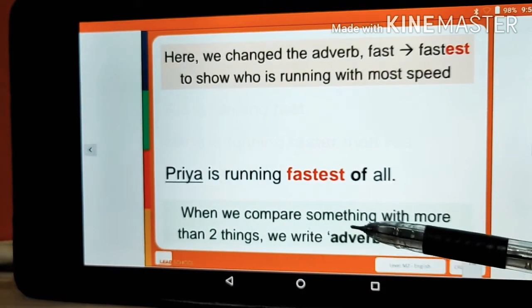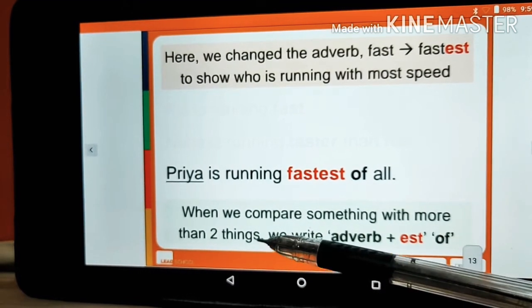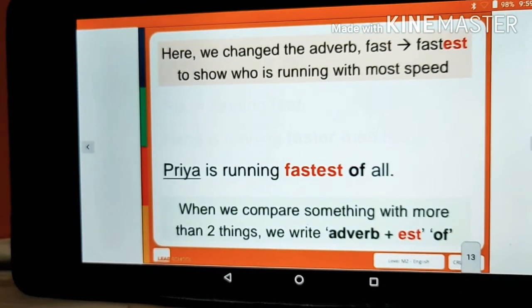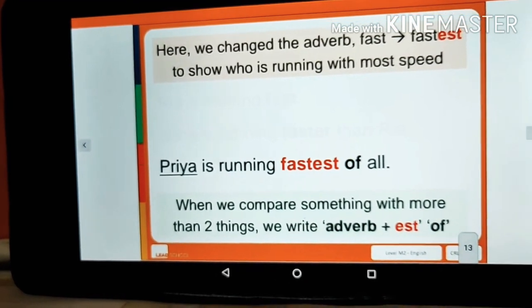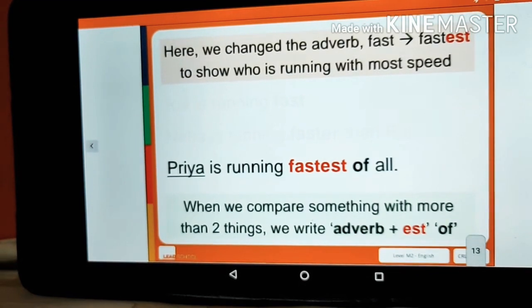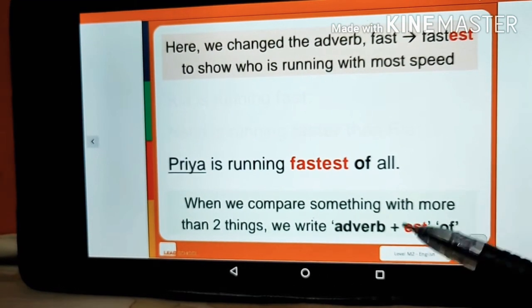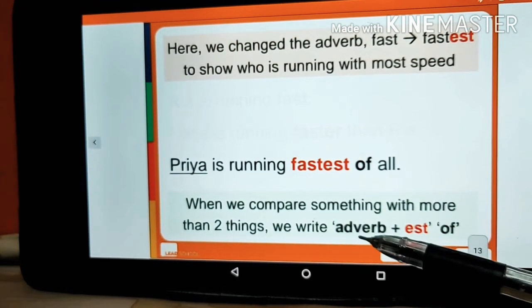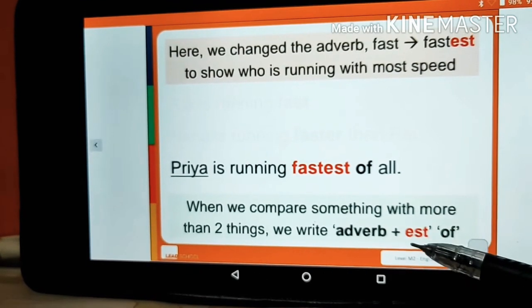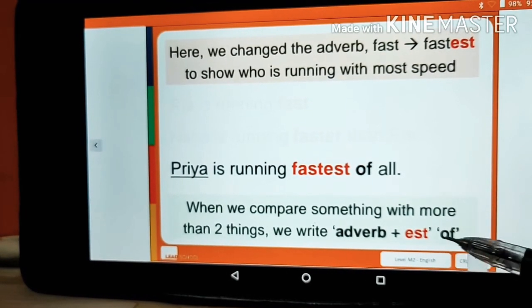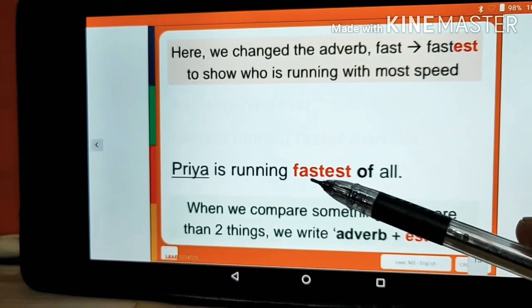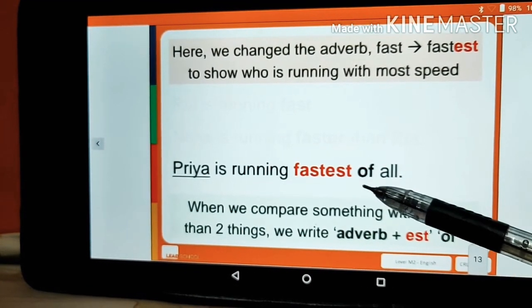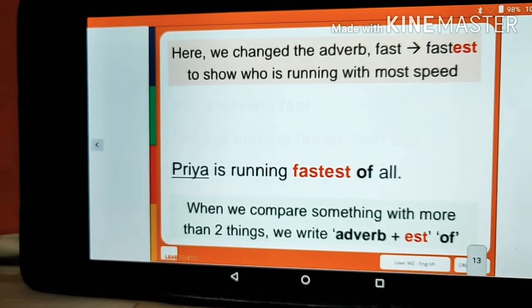When we compare something with more than two things, when there is a comparison between more than two persons or things, what do we do? We write adverb plus est and of. As you can see in the sentence also, fast plus est plus of.